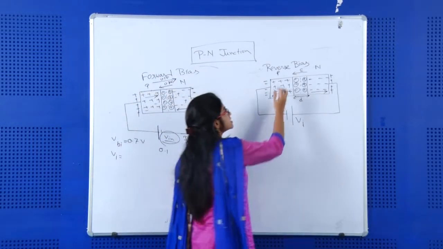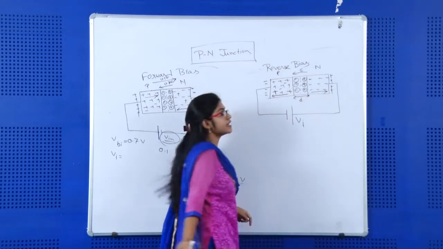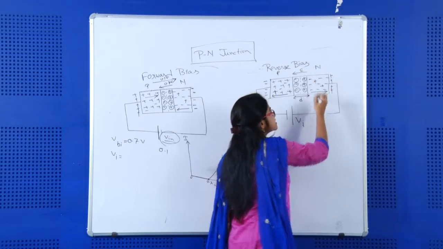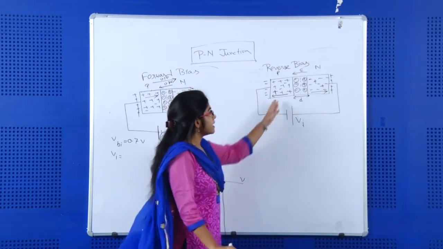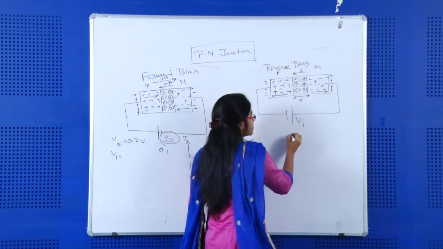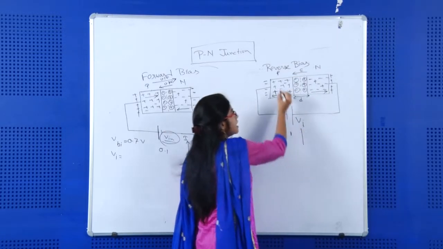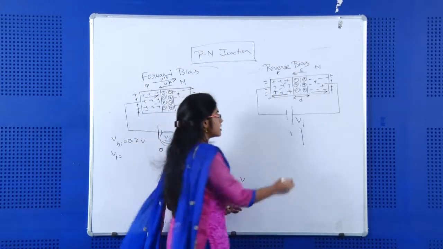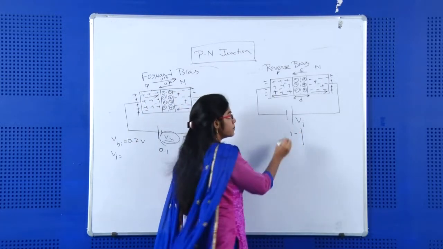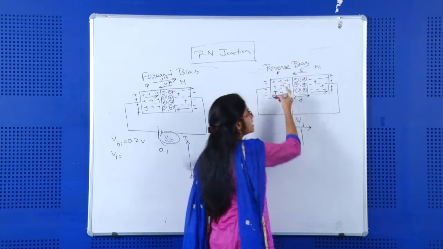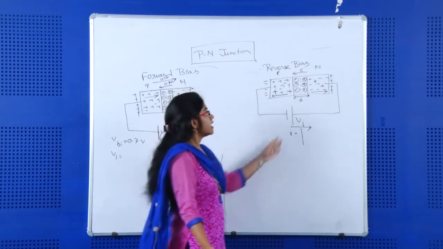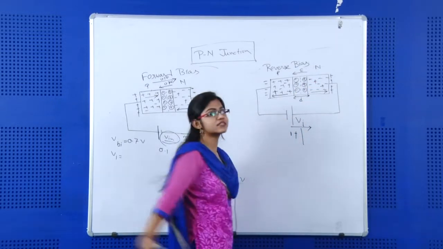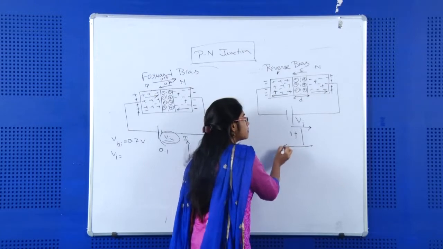But in this case, in P type, the minority charge carriers are electrons, and in N type, the minority charge carriers are holes. And in this direction, suppose the electric field is there, where negative charge is there and positive charge is there. So, in P type, the minority charge carriers are electrons. If we place an electron over there, then the minority charge carrier can flow from P to N. In the same way, for N type, the minority charge carriers are holes. So, if I place a hole over there, then the hole can move from N to P.